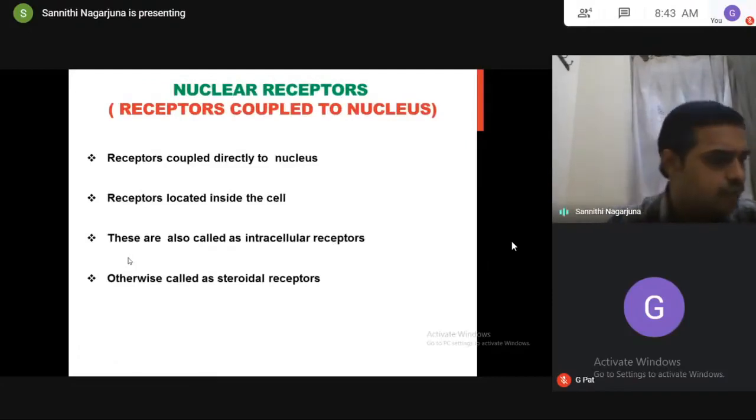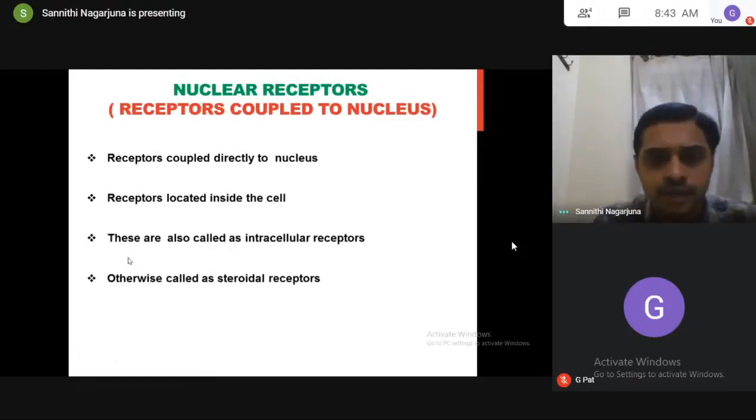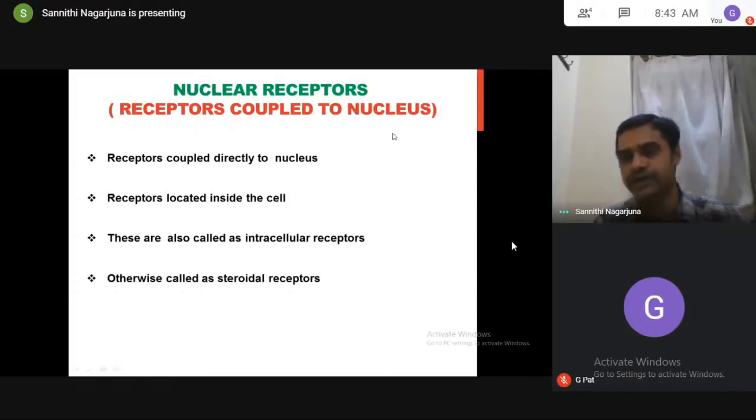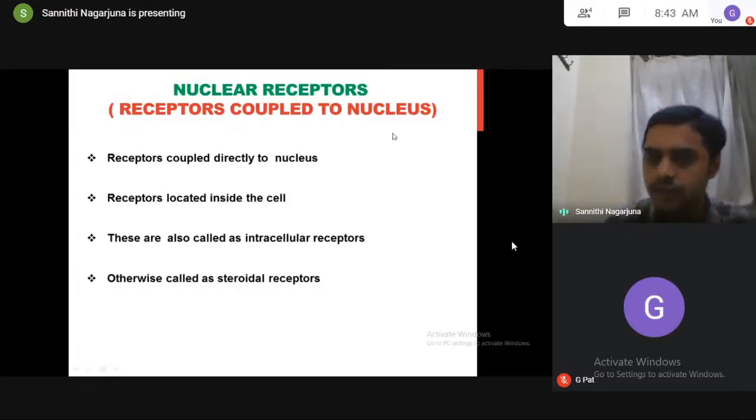So finally coming to the fourth type of receptors, nuclear receptors, where the receptors are directly coupled to the nucleus. Previously they were attached to G protein, to ion channels, to enzymes. Now here the receptors are directly attached to the nucleus. So you can easily expect where they are located: inside the cell. Hence these receptors are called intracellular receptors.